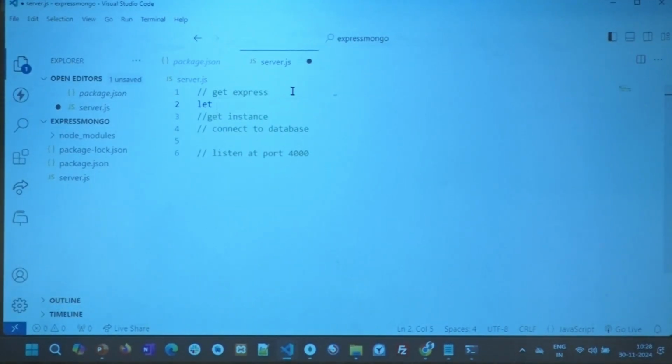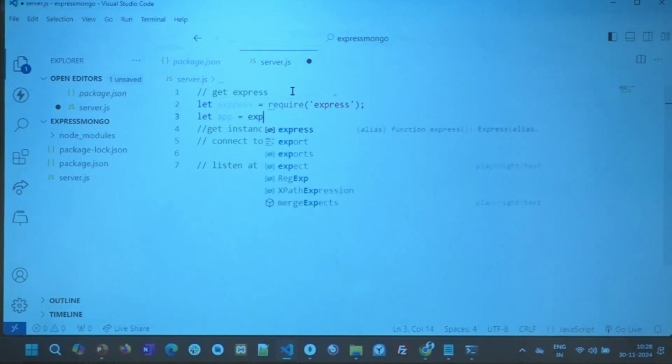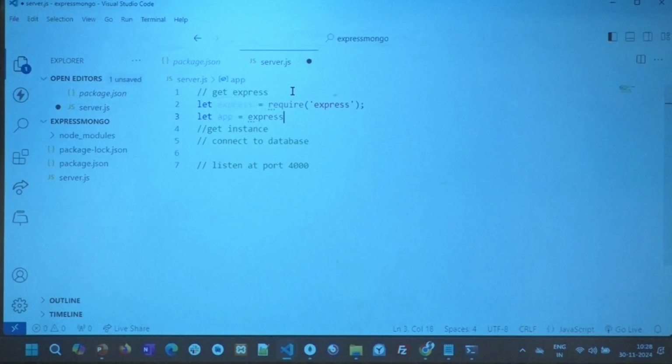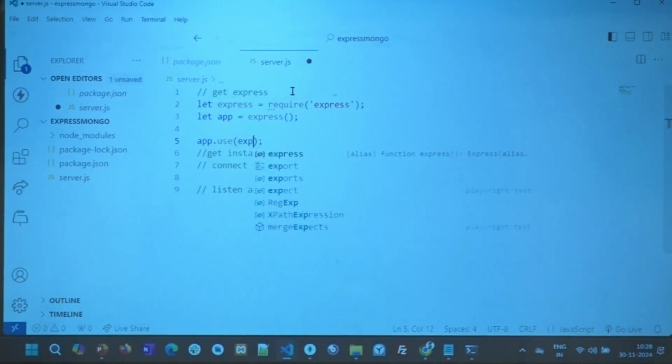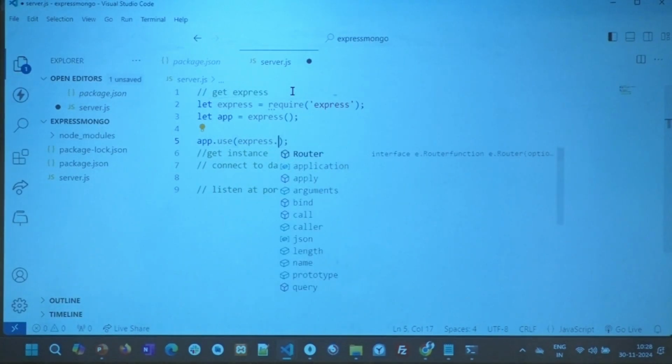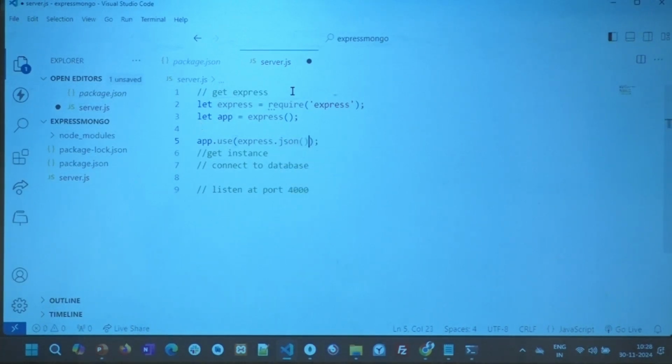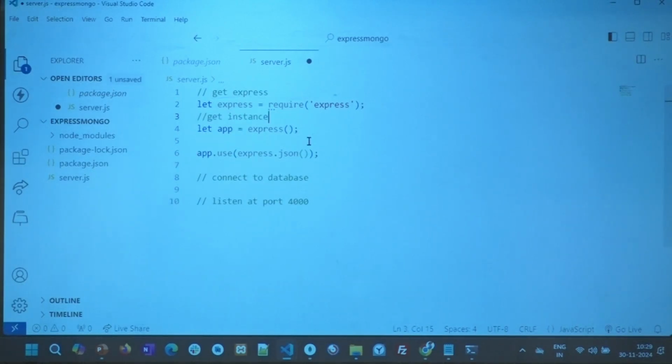So now I'm going to go get express. People use const, you can also use const. I'll get an instance of express. How do I do that? Require and say express. Done. Now I want to get an instance of it and call it app. So I'll say express, right there. That will get me an instance of the app. And you all know, for us to do a post request, we always use the middleware, which is express.json, to make sure that it's reading everything. Now get instance is done, the middleware part is done.